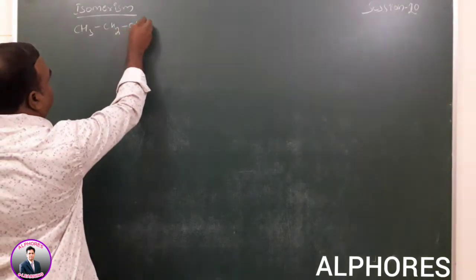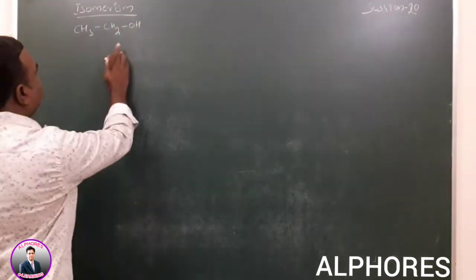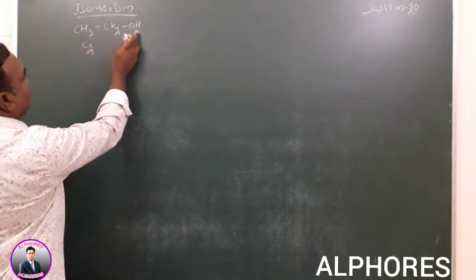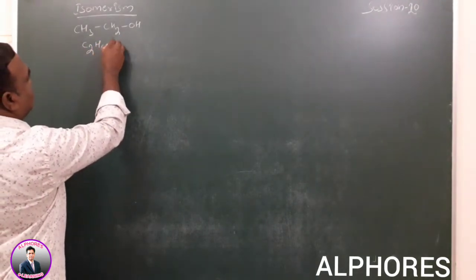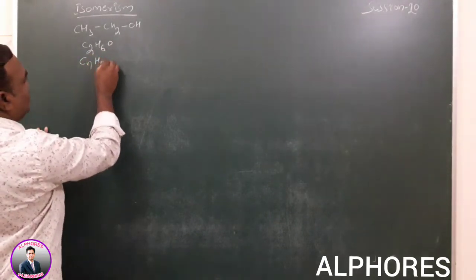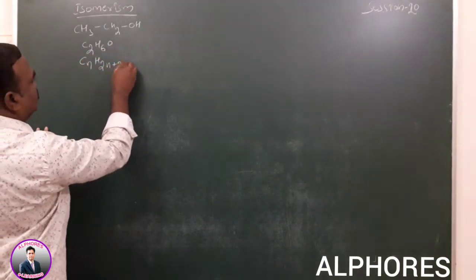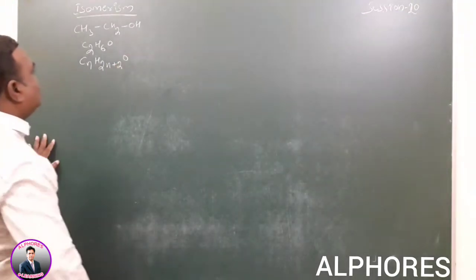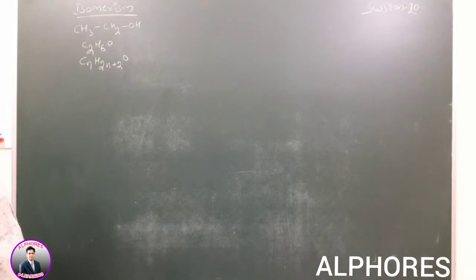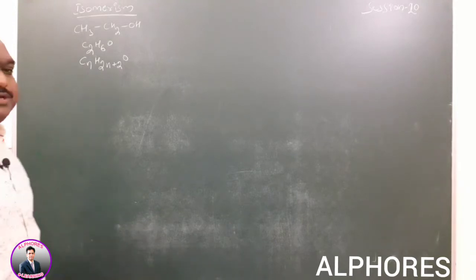Here the number of carbons is 2, hydrogens 6, oxygens 1. So CnH2n+2O. The general molecular formula of alcohols is CnH2n+2O.